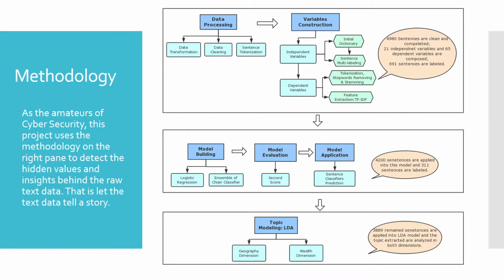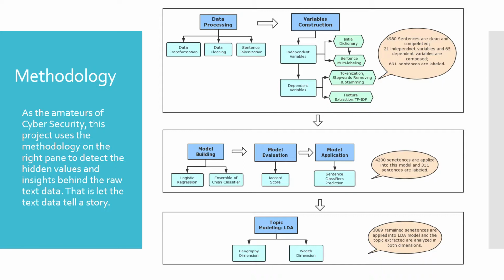Next, we come to the model building part. Here we create 10 classifier chains. Each classifier chain contains a logistic regression model for each of the 21 labels. The models in each chain are ordered randomly. We applied the Jaccard score to evaluate our model. Finally, the model is applied to predict the sentences' classification.